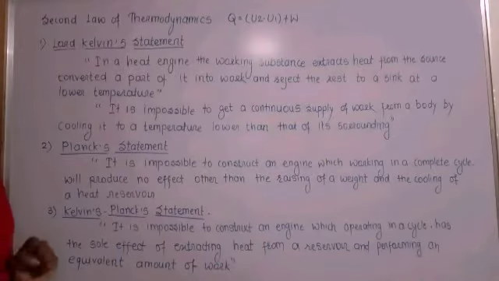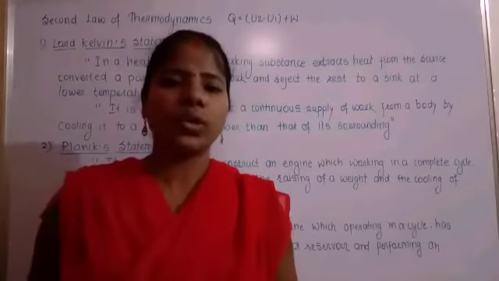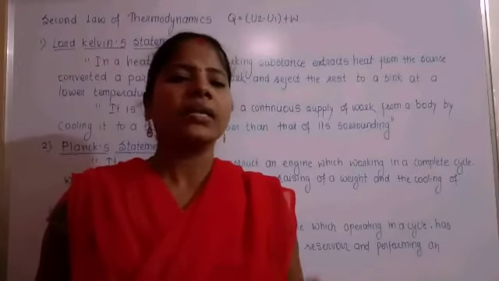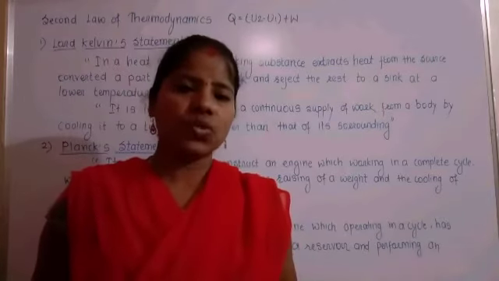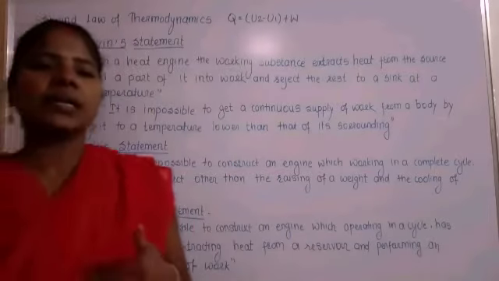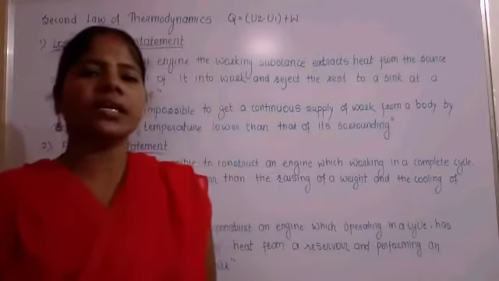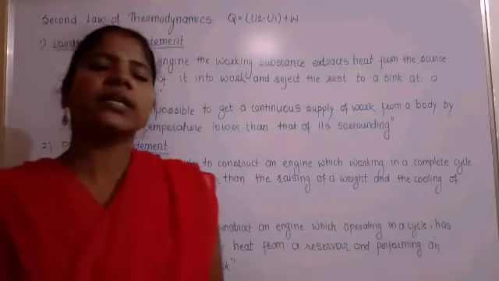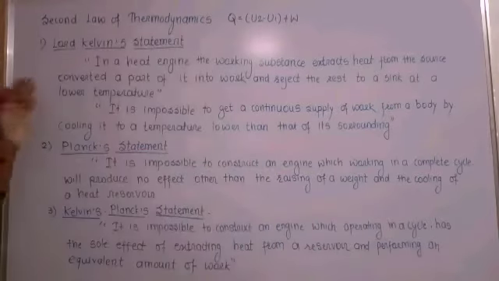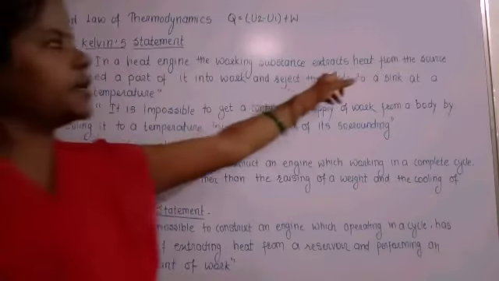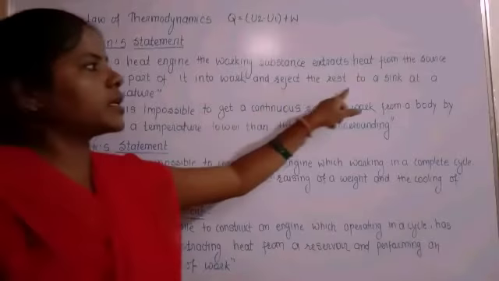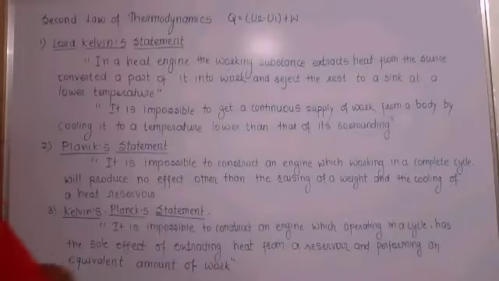As we know, the heat engine absorbs Q1 amount of heat from the source maintained at the higher temperature, and by absorbing this heat the work is performed by the heat engine, and the remaining heat is rejected to the sink which is maintained at the lower temperature. So this is the statement: in a heat engine the working substance extracts heat from the source, converts a part of it into work and rejects the rest to the sink at a lower temperature.